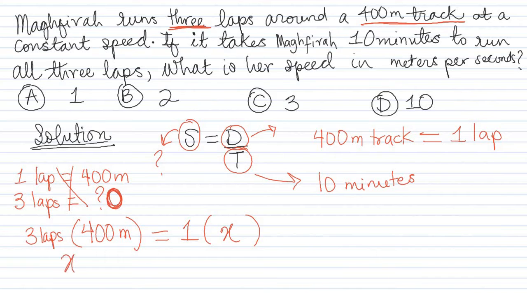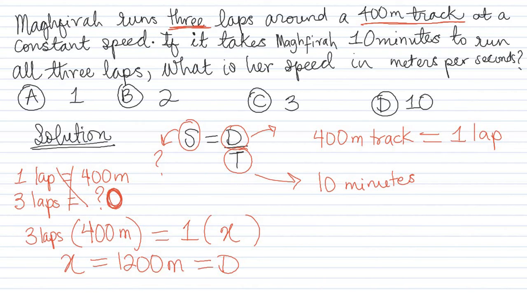So x is the total distance, is what I meant to say, because we have 1 lap equals 400 meters. Hence, 3 laps is going to be 3 times the 1 lap distance, and we know the 1 lap distance is 400. So 3 times 400 is going to give us 1200. And that's going to be the total distance. 1200 meters is the same thing as D in this particular question. I hope I've been able to clarify. I almost got confused there. So that's that. We have our value for distance.